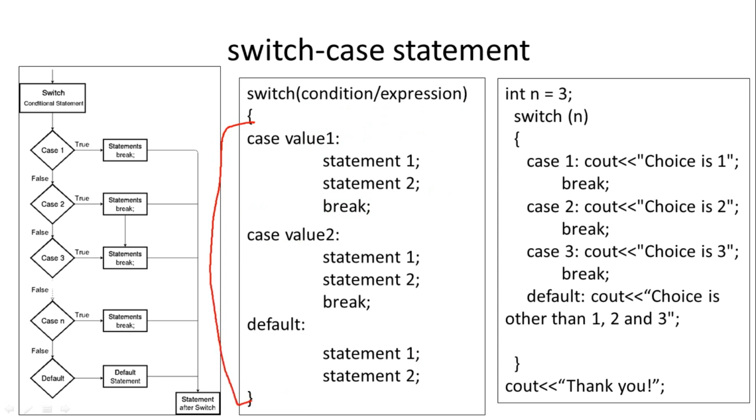It is not the end of the program, it is the end of the switch. So whenever any break statement is executed, control will come only out of the switch statement. And what is the use of the break statement? Whenever any case is matched, for example case 1 is matched, its statements will be executed, and other cases are unnecessarily not checked, because it is obvious that they will not match the value. So after execution of the statements in any case, the break statement is used to come out of the switch statement. If you look at the syntax of this switch statement, it is checking only one condition.